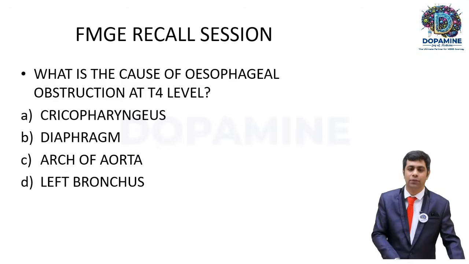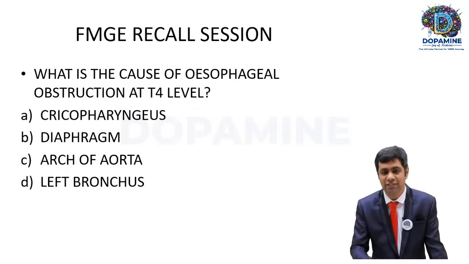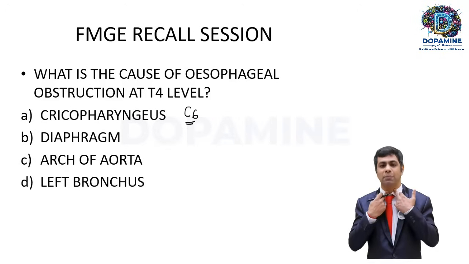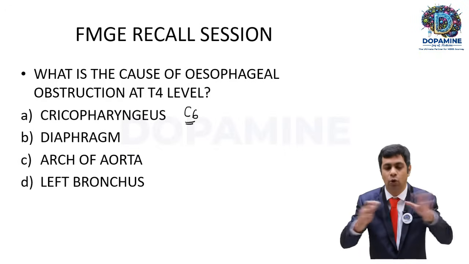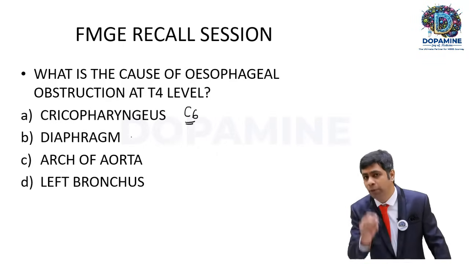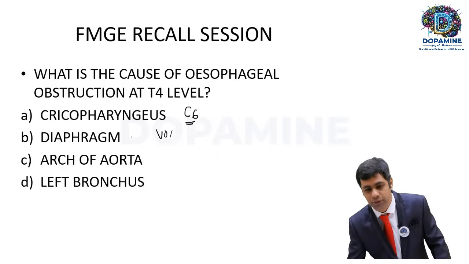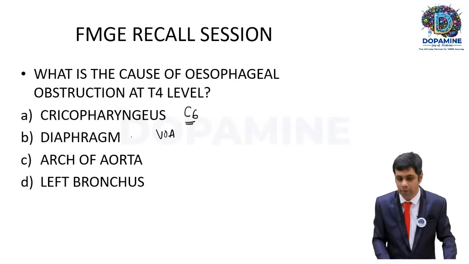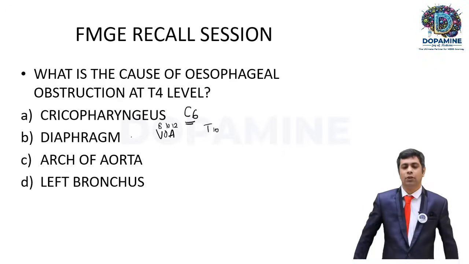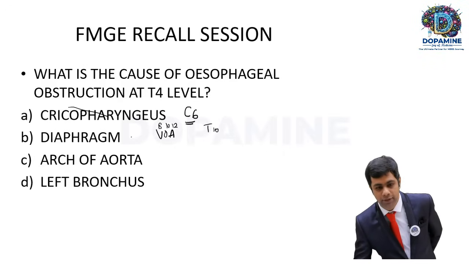Here, there are 4 options given. First, by means of odd man out, you can eliminate cricopharyngeus, because this is at the cervical level, not at the thorax. So you can rule out this one. And by elimination, we can eliminate the diaphragm, because you should know a mnemonic called Voice of America, where the vena cava is at T8, esophagus at T10, and aortic at T11, T12. So this is T10, so this is also eliminated.